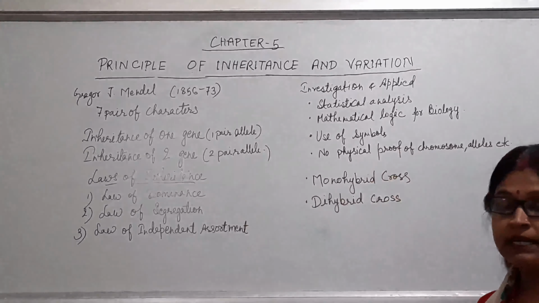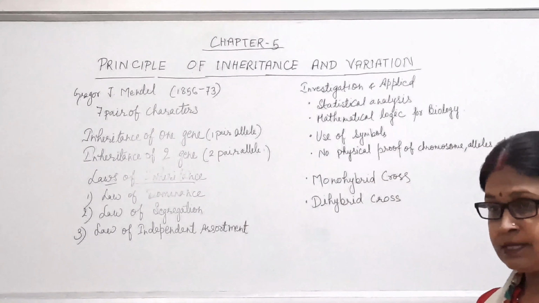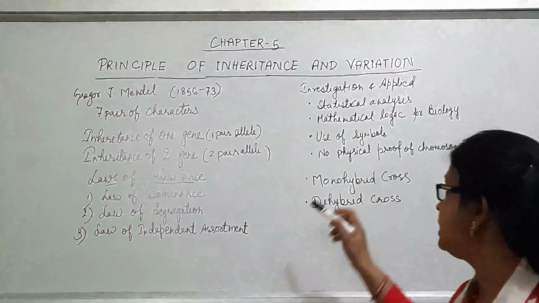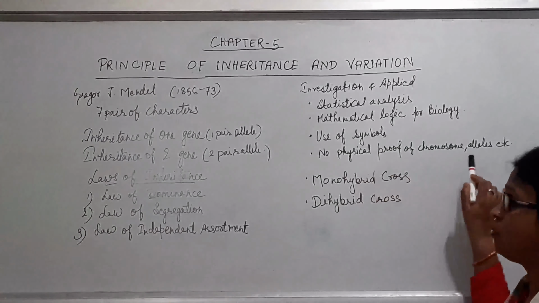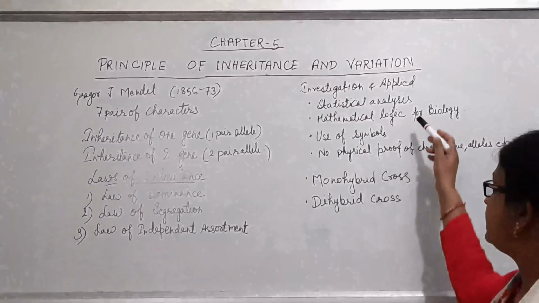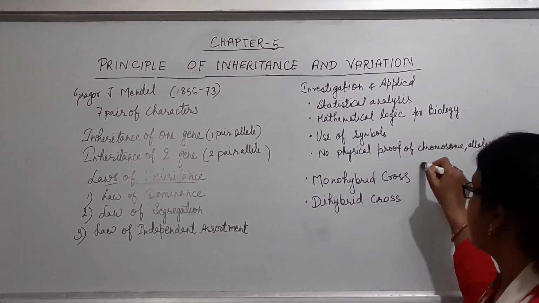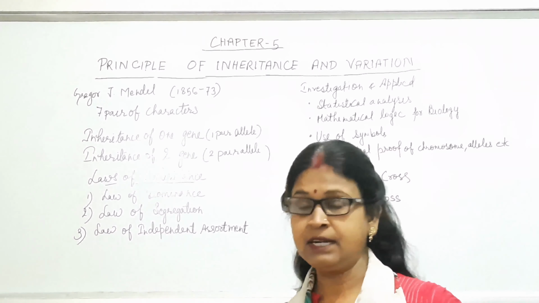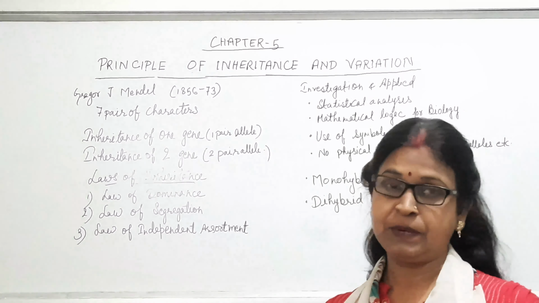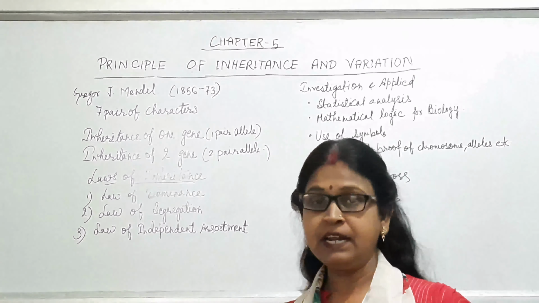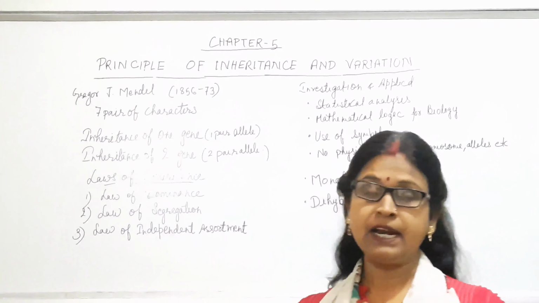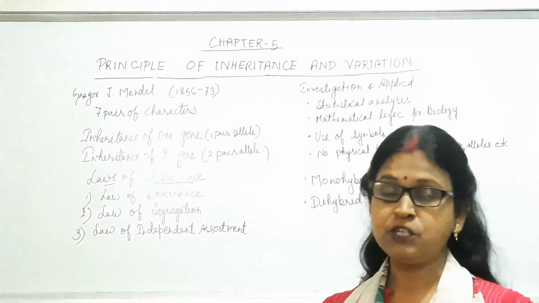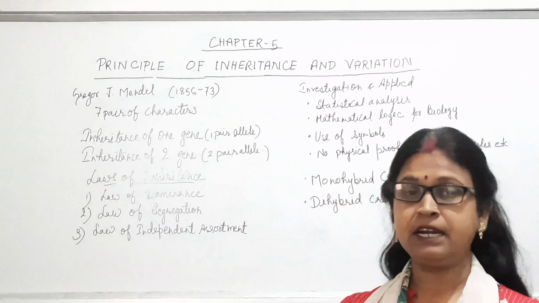And because at that time no advanced microscopes were available, he couldn't give any physical proof of chromosomes, alleles, etc. So all these things did not give much support to his hypothesis and results, and at that time it was not accepted, and that's why he died in a very frustrated condition. Again in 1900 his theories were repostulated by other scientists, and then it was published.